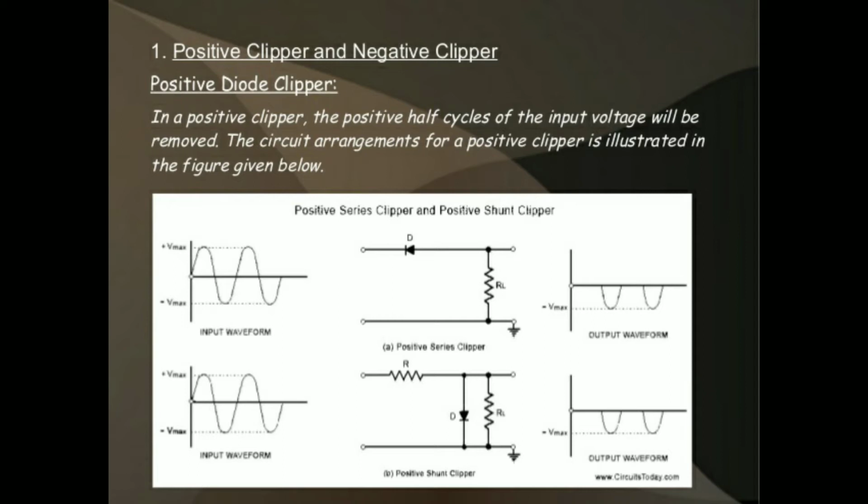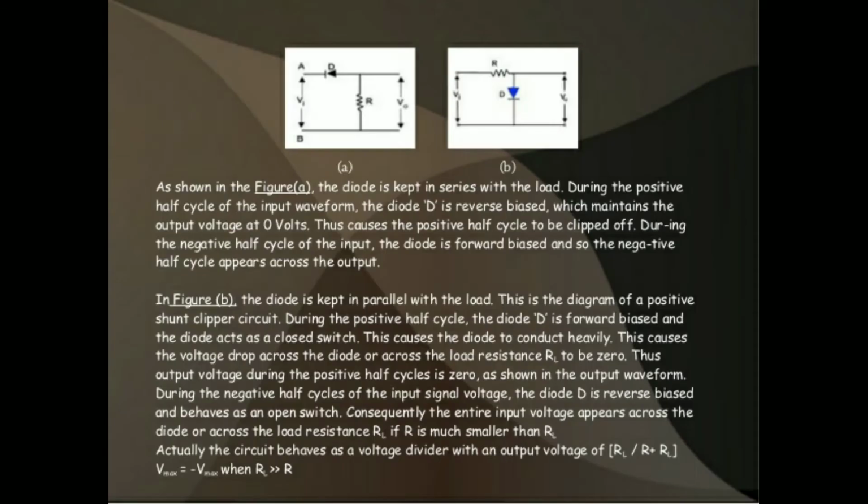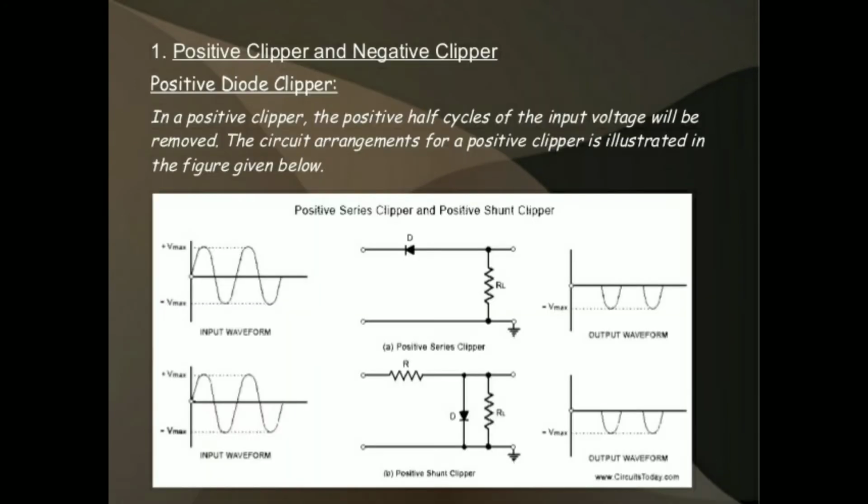This is the circuit diagram of the positive series clipper.